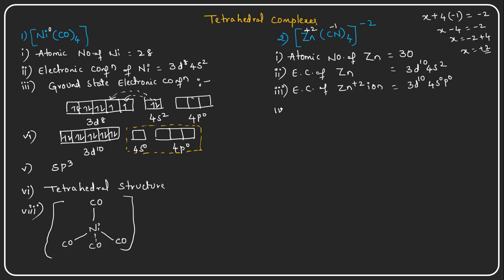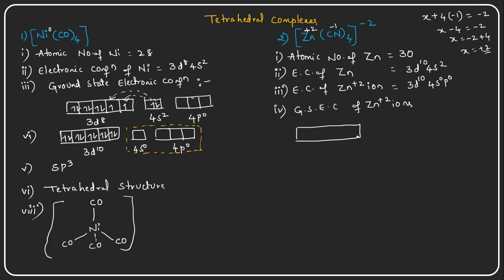Now we need to write this electronic configuration in the form of the ground state electronic configuration of zinc +2, in terms of orbitals. So how can we represent it?